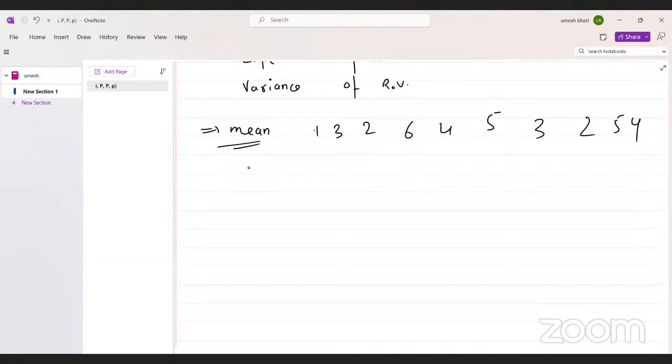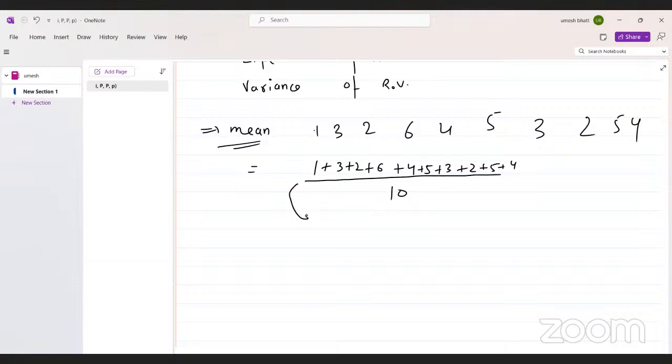So how do we find the mean? Sum of all observations divided by the total number of observations. So which is 1 plus 3 plus 2 plus 6 plus 4 plus 5 plus 3 plus 2 plus 5 plus 4, divided by the total number of observations.